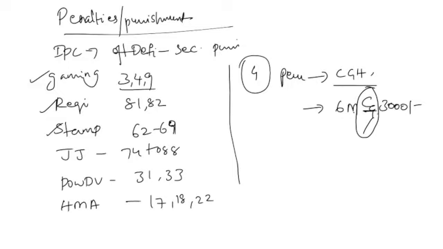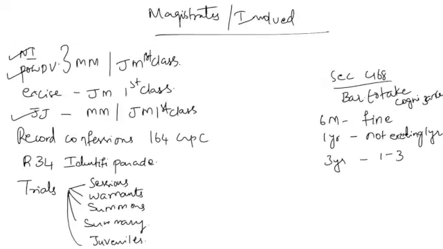This is actually being asked in a few papers to confuse the aspirants. So just look into whether the term and the fine which are stated are alternatives or combined, both. Is it 6 months and 3,000, or 6 months or 3,000? For all these penalties, you need to look into these important things so that you avoid the confusion.